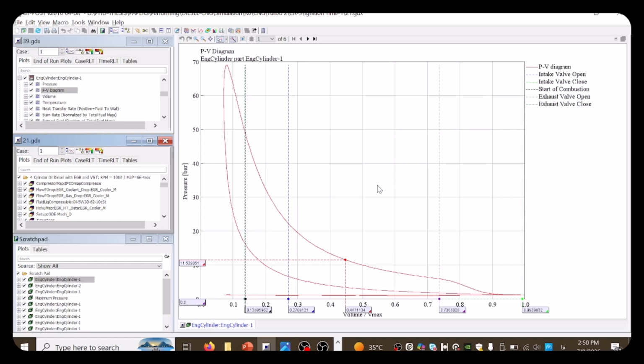If we zoom in on the low pressure pumping loop, we can also see that the turbocharger helps reduce pumping losses by keeping the intake pressure higher than the exhaust back pressure under matching conditions.